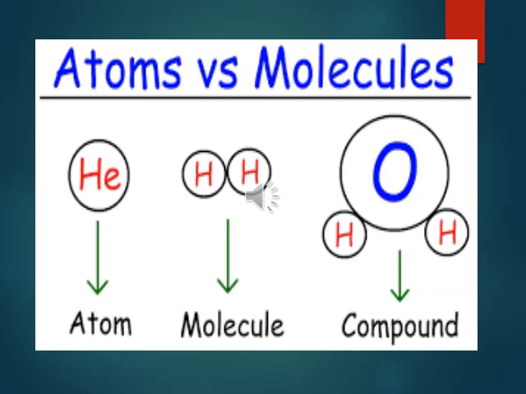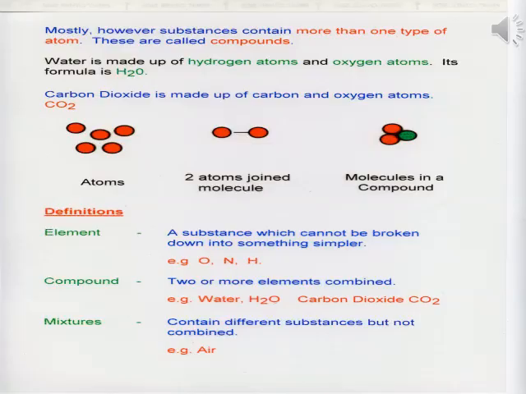Let's revise atom versus molecule. Here again we have got hydrogen, helium atom, and here 2 hydrogen atoms come together and they form the molecule. And we have got 2 atoms of hydrogen, H, and 1 O representing oxygen. So this is the formula of water, where we have 2 atoms of hydrogen and 1 atom of oxygen. When 2 or more elements or particles or atoms come together, they form compounds.